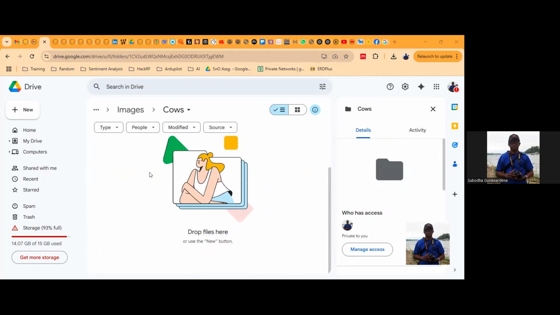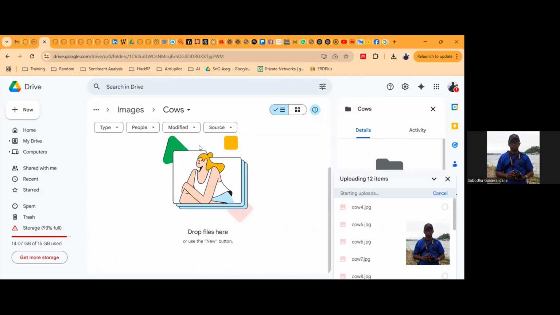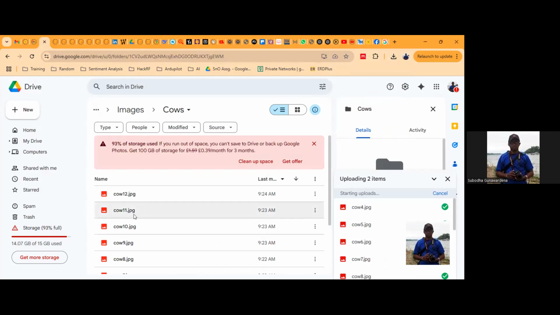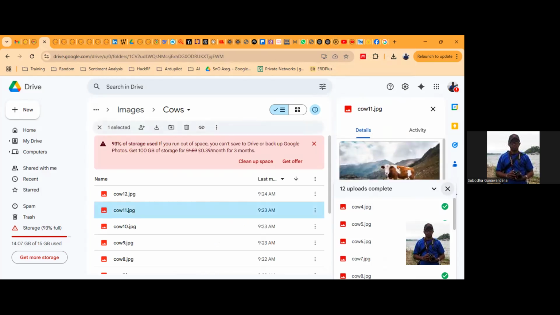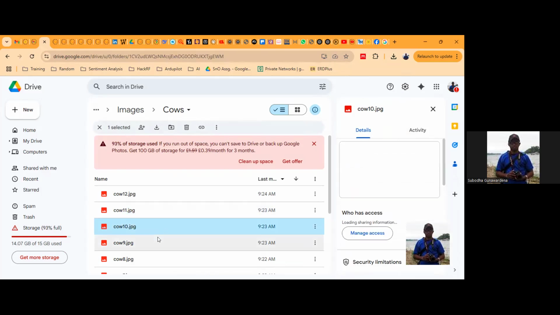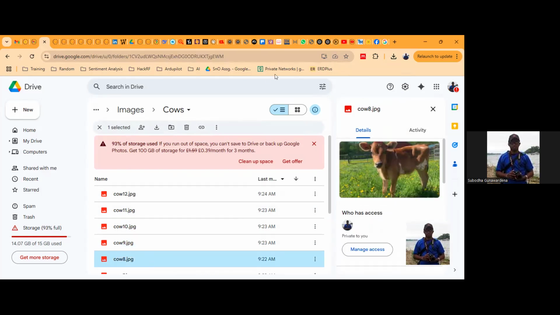Sorry. Oh, something is bothering me. Okay. I'm uploading it. It may take a little while, but I hope you can bear with me for that. If I open this, you will see I have images of cubs there, right? So I will train the model with 10 of these images and then use the 11th and 12th one for testing.